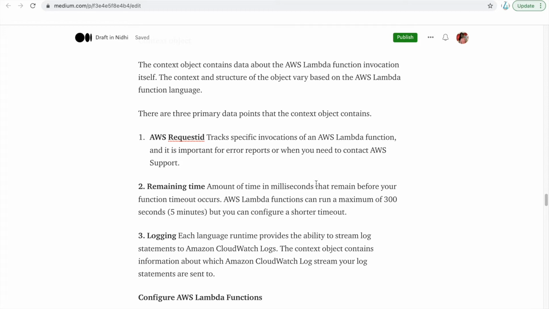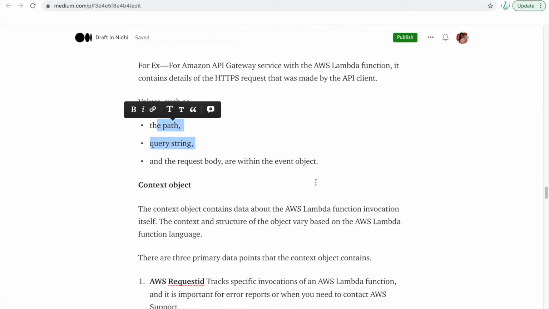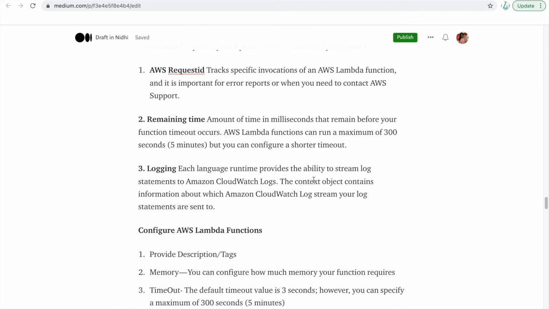Logging: each language runtime provides the ability to stream log statements to Amazon CloudWatch Logs. So this is what it is, like the context object and the event object.